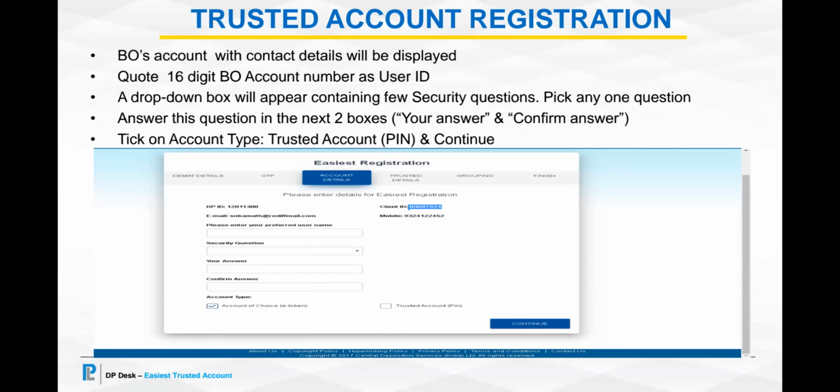Please do not tick on account of choice, because, like I told you earlier, account of choice is a very cumbersome process which you will not be able to complete during the lockdown period. So please go for trusted account where you can authenticate all your transactions just by PIN.